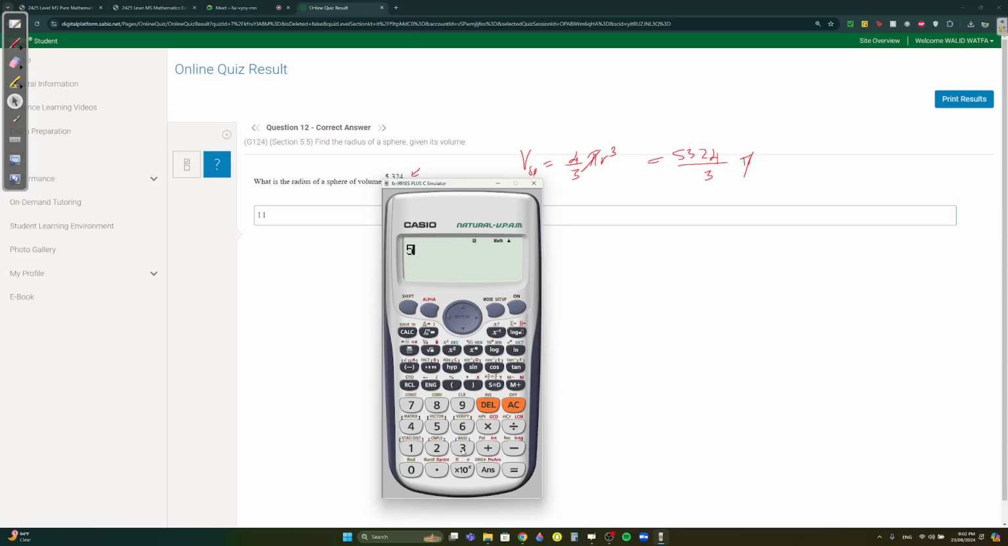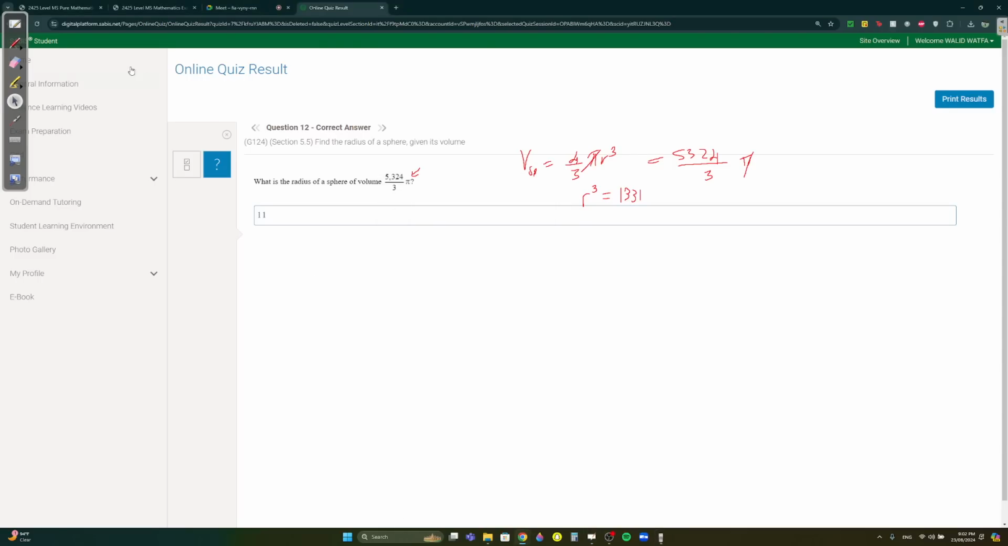You do 5324 over 3 divided by 4 over 3. You're going to get 1331. So you're going to get r cubed equals 1331. So now cube root 1331. You shift cube root answer, you get 11.